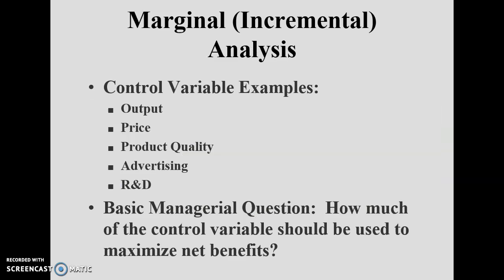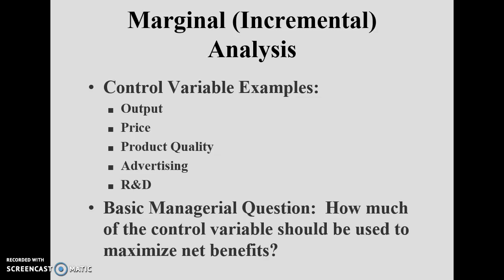Now, the last topic is marginal analysis, or incremental analysis. This is the analysis we are going to follow for the rest of the market structures, in all types of market structure. Now, there are some control variables. What do we mean by control variables? Control variables are those which are under our consideration.